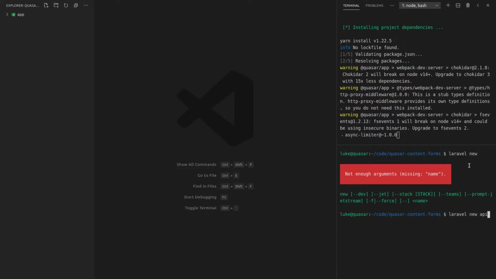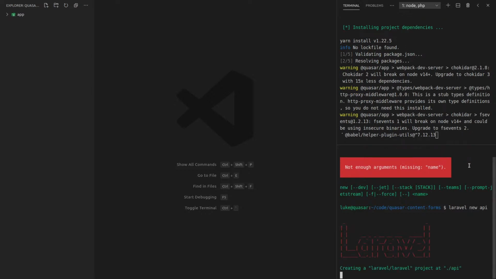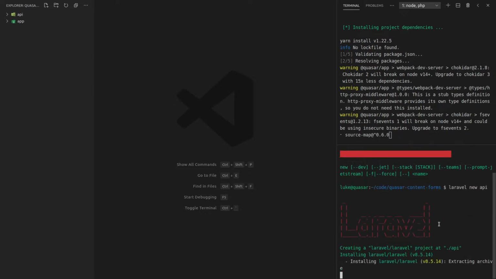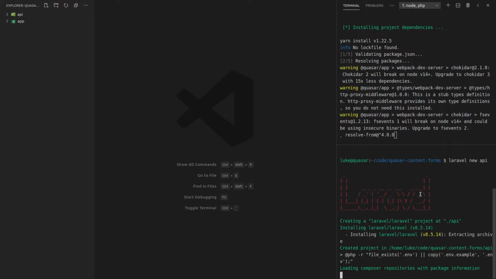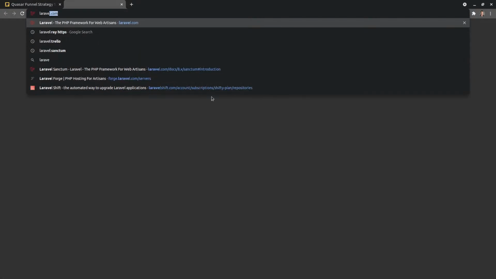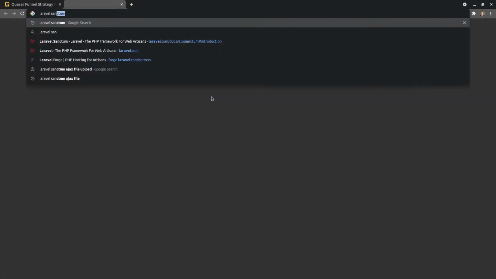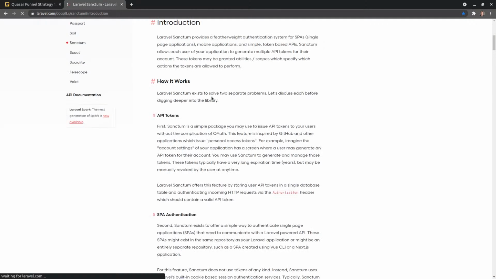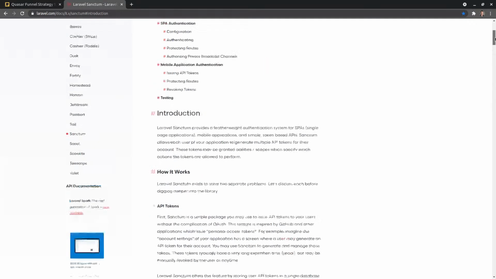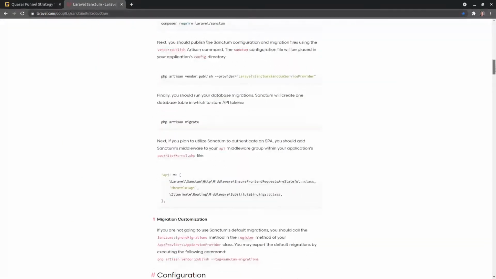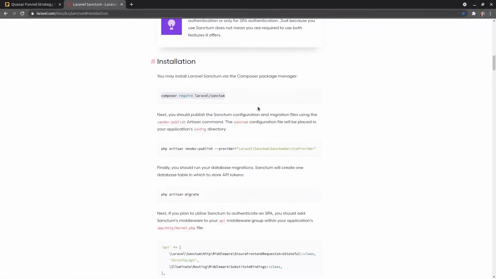Laravel new, and we'll call this API. I don't think it asks us any questions, so that should go ahead and get going. When that's done with Laravel, I'm then going to need Sanctum. So let's say Laravel Sanctum, and open up the docs for that. And we want to open the API version of the docs, but first let's get it installed.